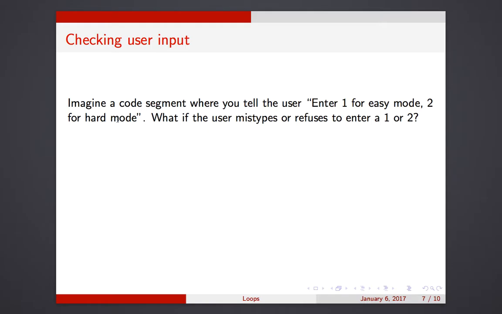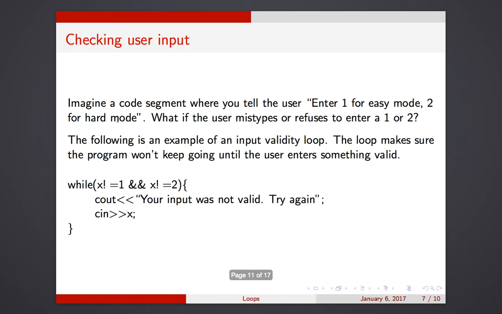Well, then what you need is some code that says, hey, as long as they're giving me something invalid, they need to try again, right? Because they can enter a 7, a 10, a 13, whatever. You need to make some code that says, as long as the user's not cooperating, we need to make them try again. So the following is an example of what I call an input validity loop or a validity check loop, something like that. This loop makes sure the program will not continue until the user enters something valid.